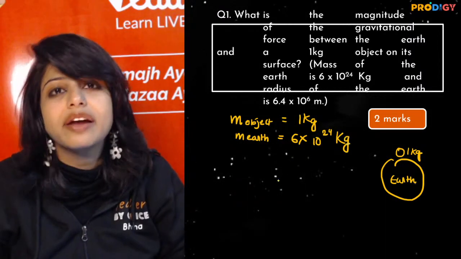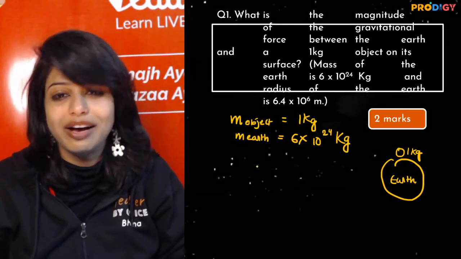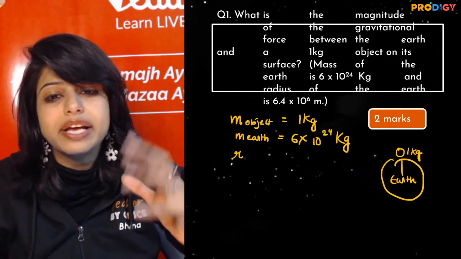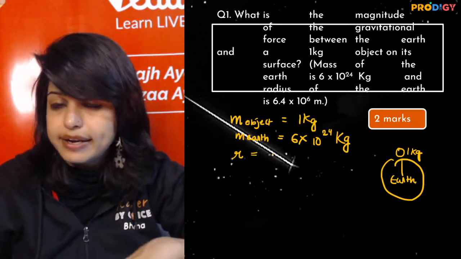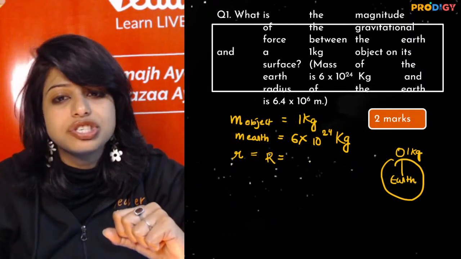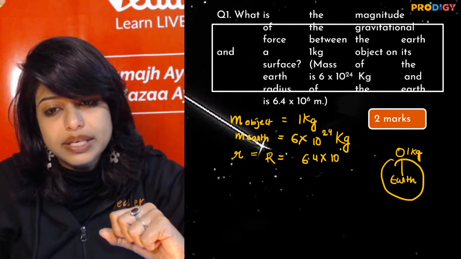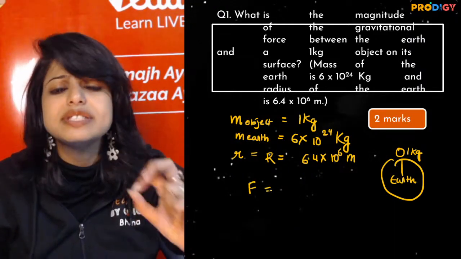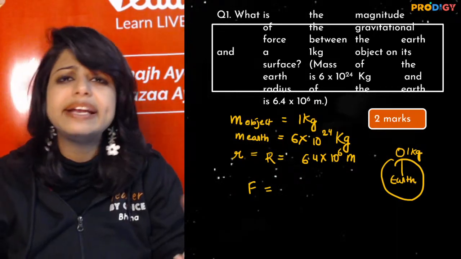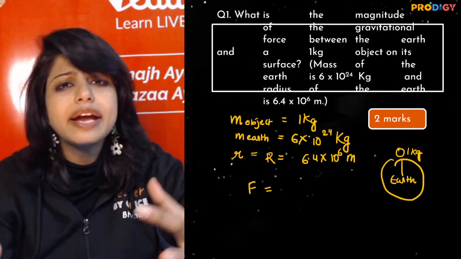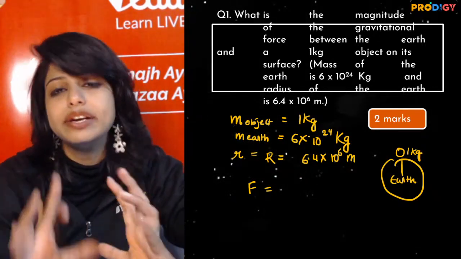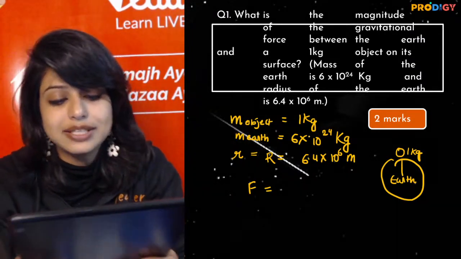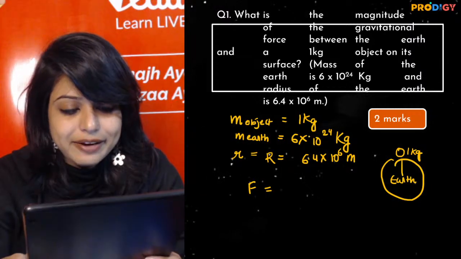I told you, it is a well-fed household, very fat. Its radius is also given. Now if a body is on Earth, we will take the distance between the body and Earth as the radius itself, which is 6.4 into 10 raised to power 6 meters. You have to find the magnitude of force. Now this is a very simple question. Ideally it is super easy. For this kind of a question, you will get only 2 marks. It is straightforward, right? So what is the answer that you guys are getting? Quickly tell me.